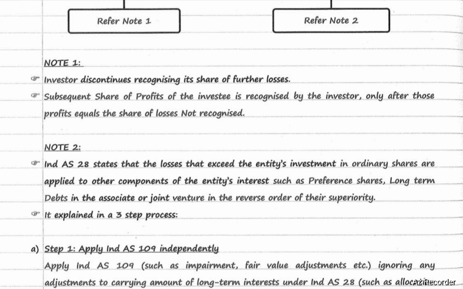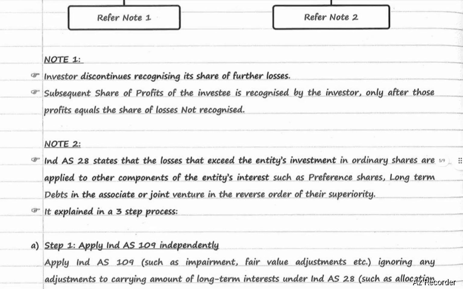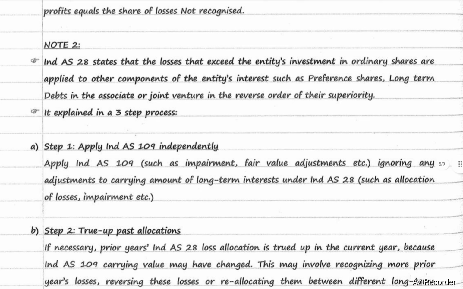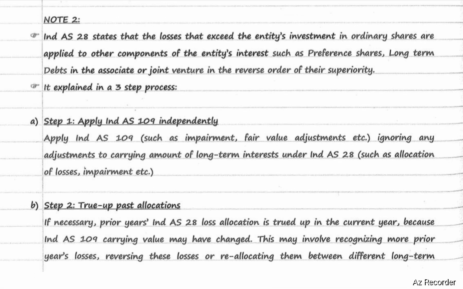It can be explained by a three-step process. Step number 1, apply Ind AS 109 independently. Apply Ind AS 109 such as impairment, fair value adjustments, etc., ignoring any adjustments to carrying amount of long-term interest under Ind AS 28, such as allocation of losses, impairments, etc.